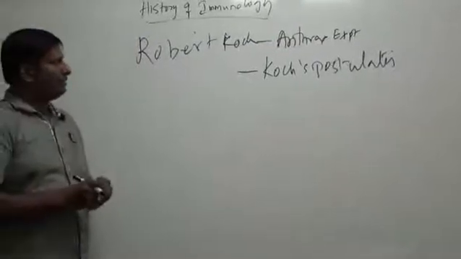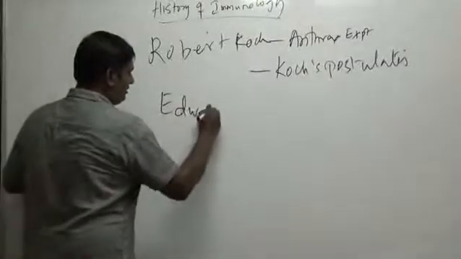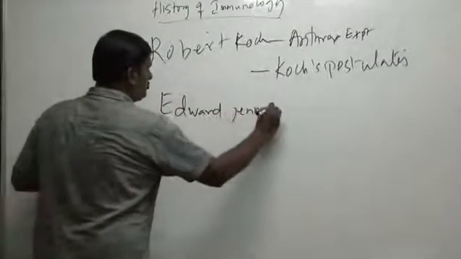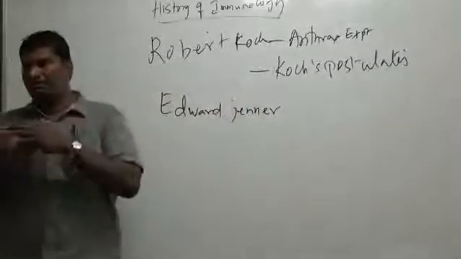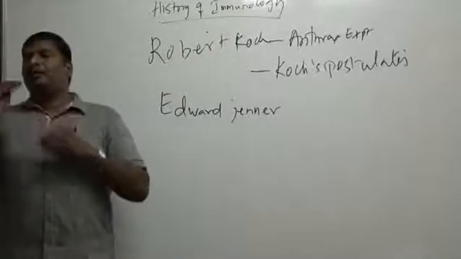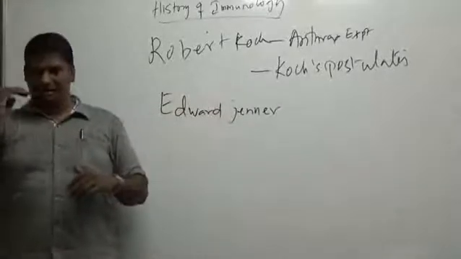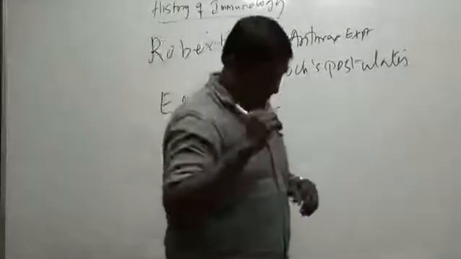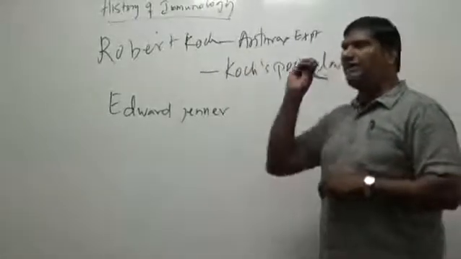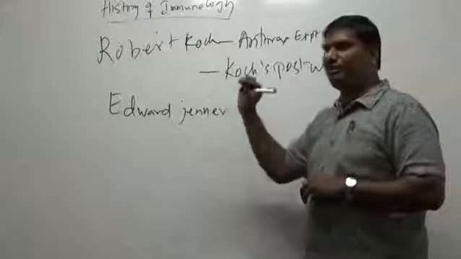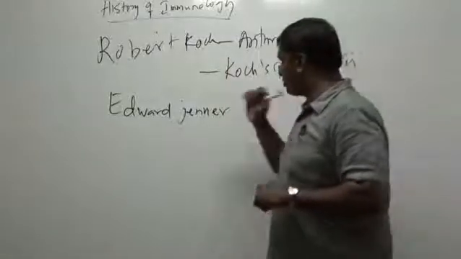Now, before Robert Koch, around the same time in the 18th century itself, we have Edward Jenner. Now, Koch's postulate basically suggests, so he made a postulate saying that these criteria should be followed. We'll discuss the postulates later. He made a four-point criteria saying that these criteria should be followed in order to establish that a particular organism is actually the causative agent of a particular disease or an infection. Okay, so we'll look at the Koch's postulates later.